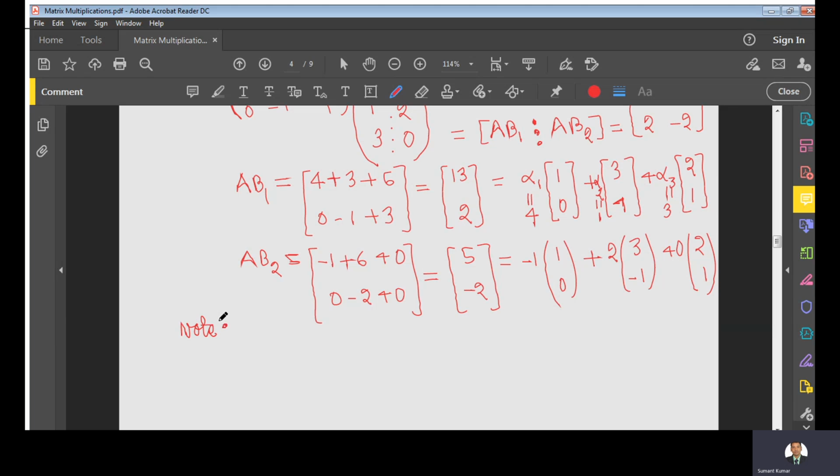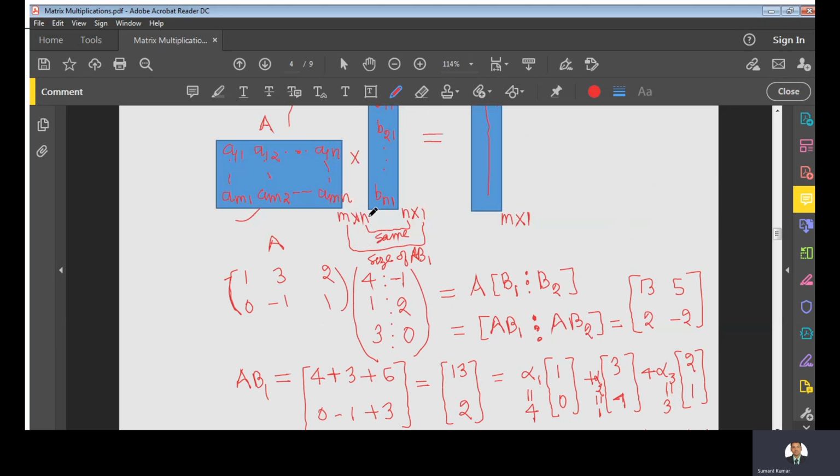First, this product representation is known as the matrix column representation of the product. Here you see the matrix I am taking, and this is the column, so matrix times column will give you the product.